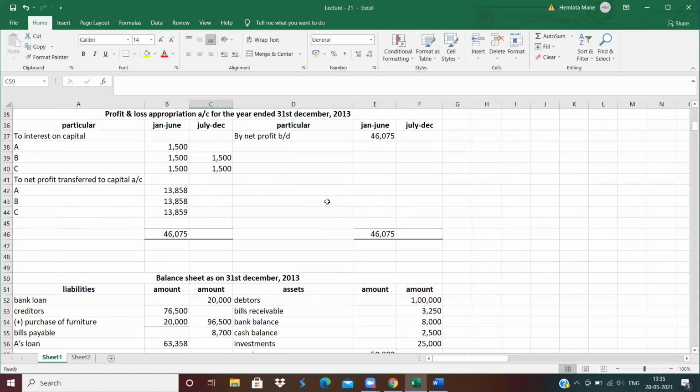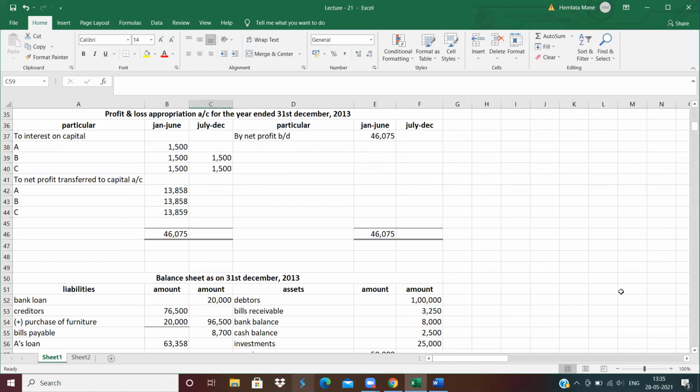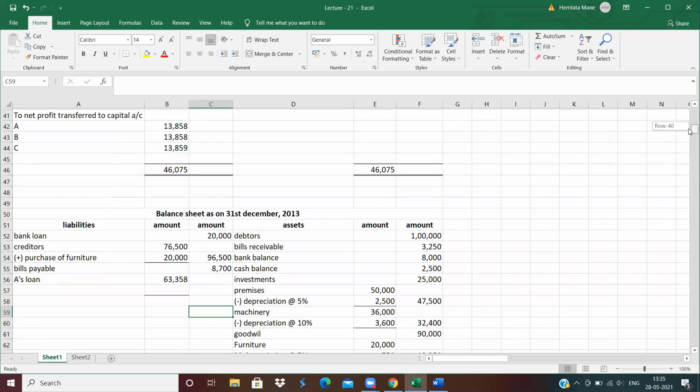Then we close the profit and loss appropriation account, only the first column, and distribute the profit between three partners. Now this net profit is transferred to the capital account. Now close only the column of A because A is retired from the business. Then whatever difference will come, transfer to A's loan account and A's loan transfer to the balance sheet, liability side.